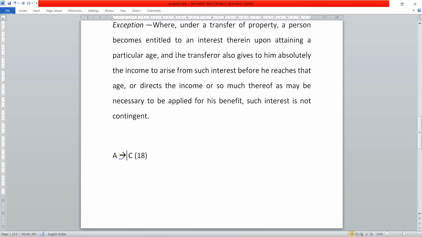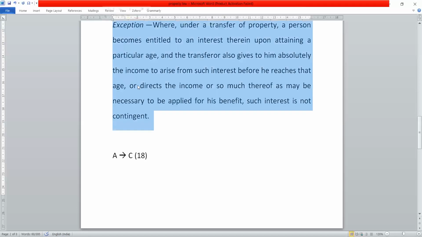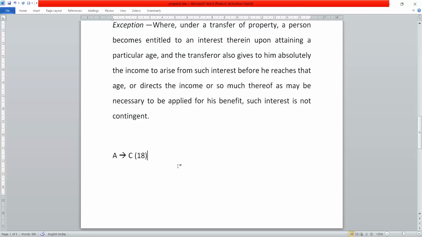However, if the transferor also gives him absolutely the right to the income arising from such property, A also mentions that C will, from 12 years to 18 years, enjoy the income generated from such property absolutely. In that situation, the duration between 12 years and 18 years is not a contingent interest. In fact, it is a vested interest as per the exception. I am repeating the example again.